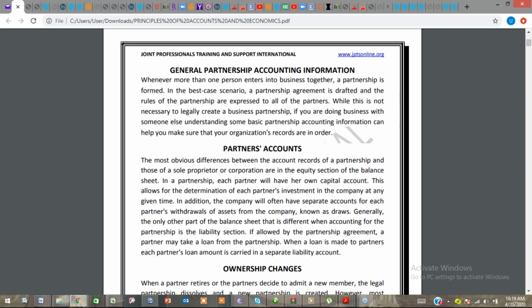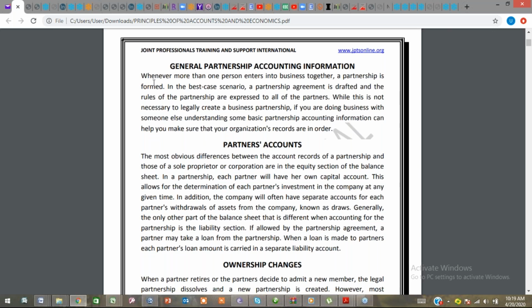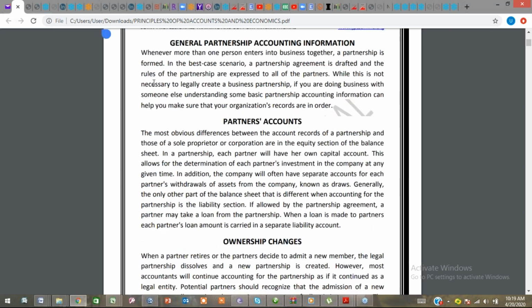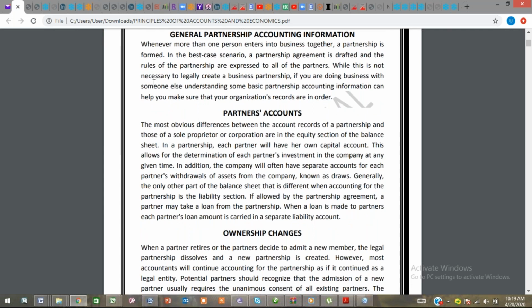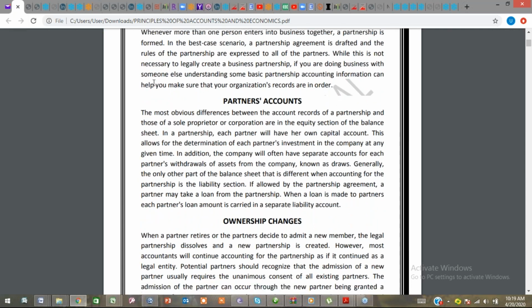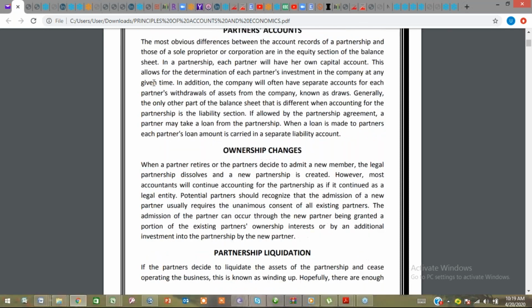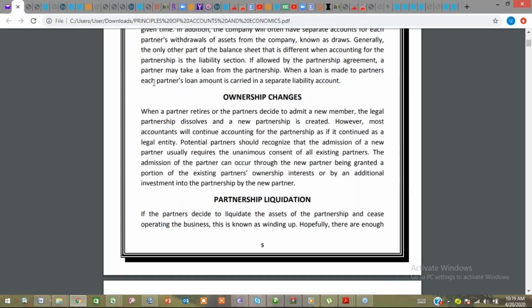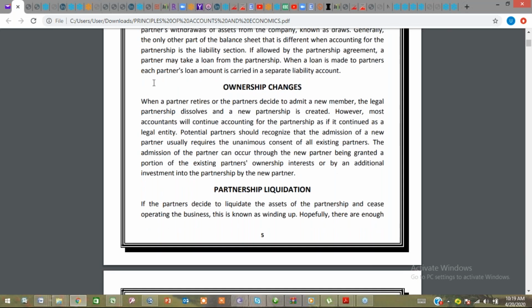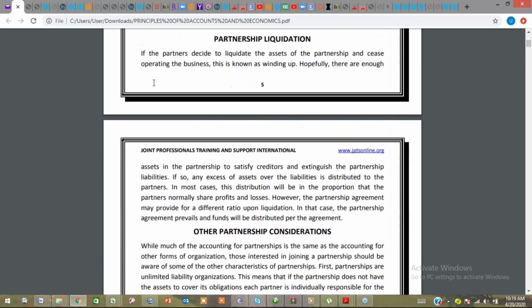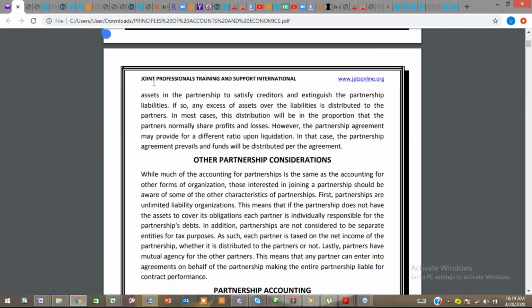It is very important we understand this, that once you're able to do that, then you must have a partner account. Each partner must have the account. Two, ownership change. Whenever there's ownership change, there must be a document towards that. Partnership liquidation, when a partnership runs out of cash and wants to liquidate, you must understand that.